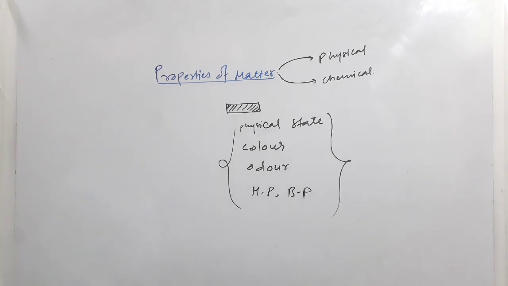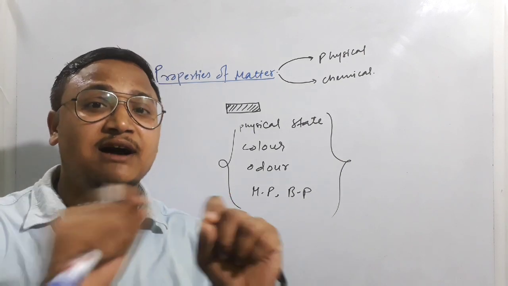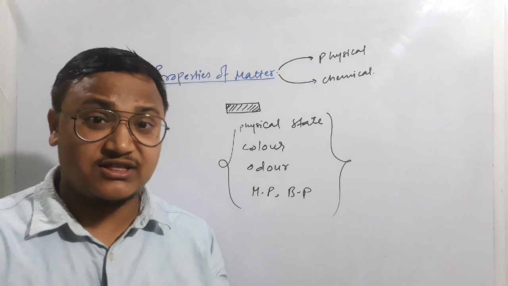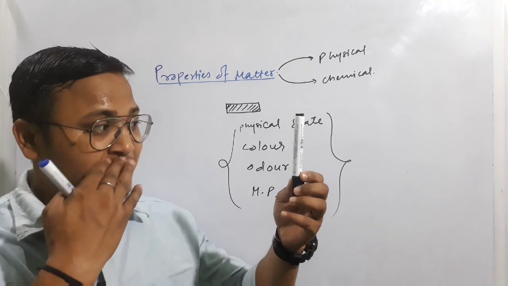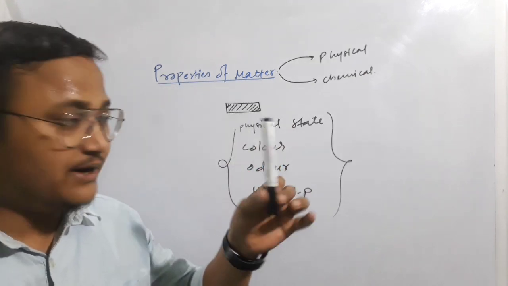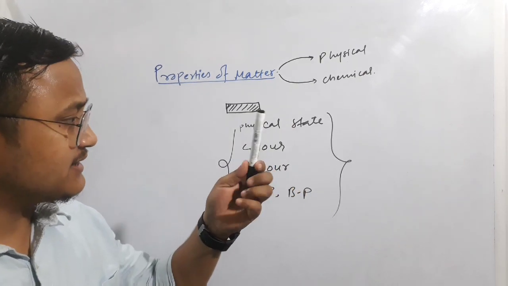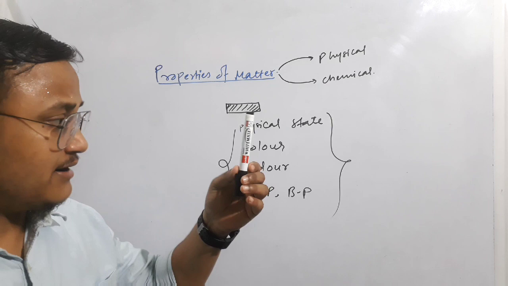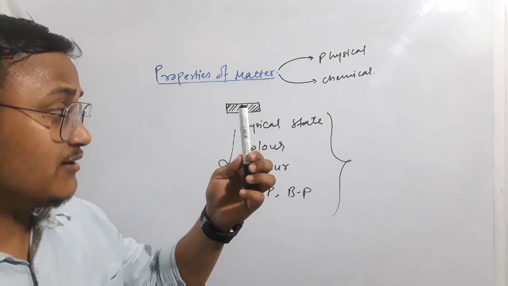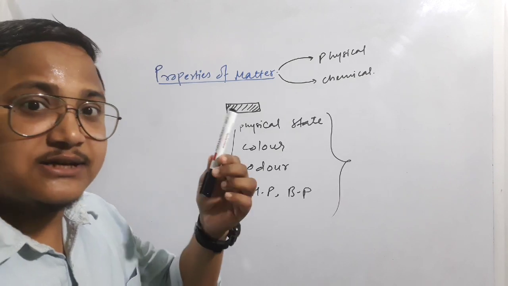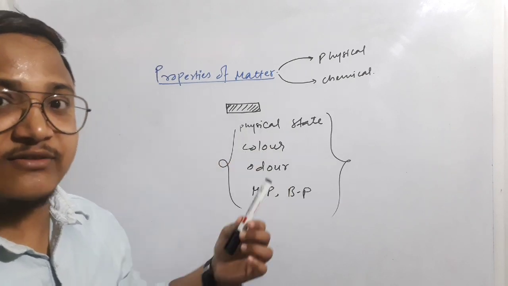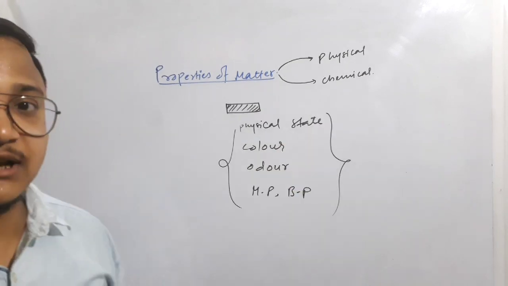So when we are discussing physical property, we are not changing the identity of the compound. You are doing nothing to that particular compound. Consider this. If I ask you what is the physical property, you will look at the compound, right? It is solid, isn't it? Then you will say that it has a rod-like shape, right? Its color is black and white with red somewhere, right? If you smell it, it doesn't have any odor. So this is what you can describe regarding physical property.